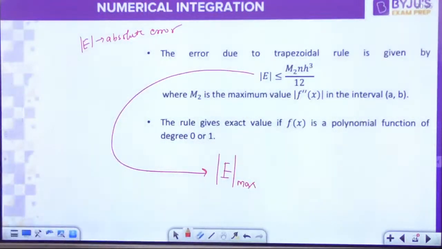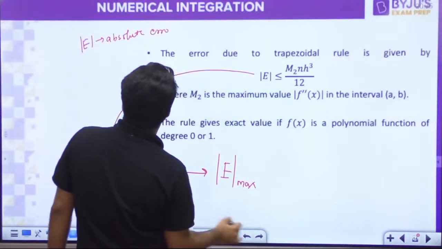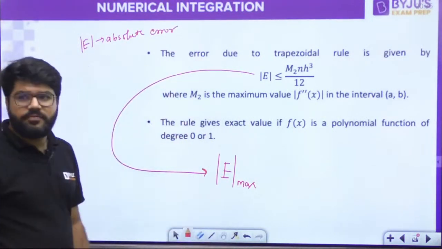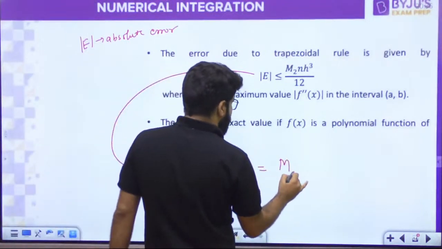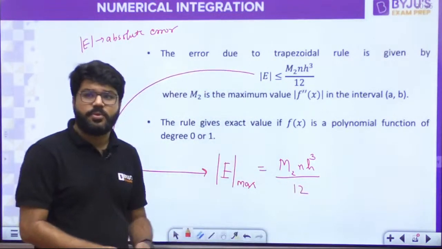So mod e max, what is the maximum value of this? That is equal to M2 n h cube divided by 12. Now let me tell you all these terms. What is n?